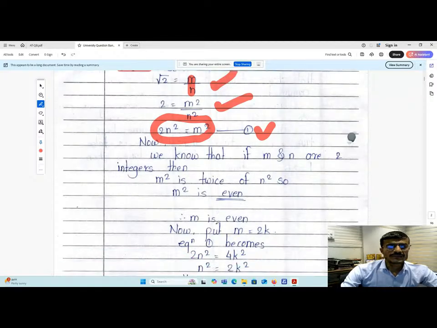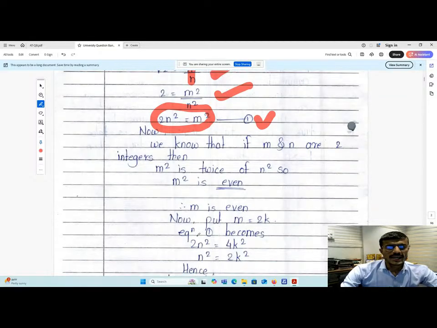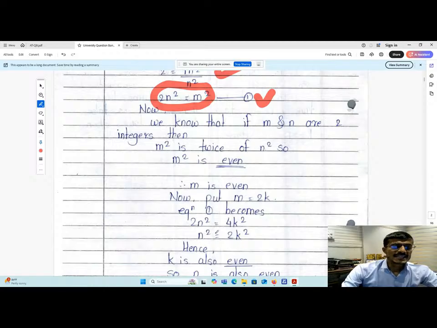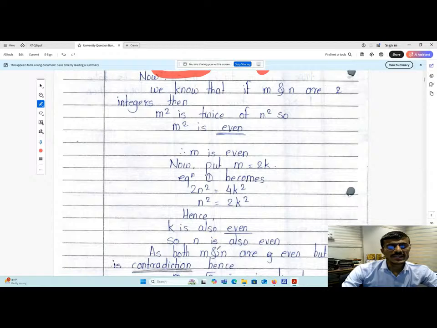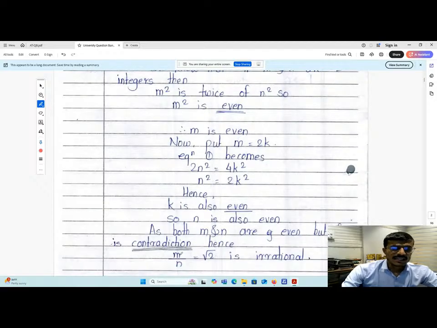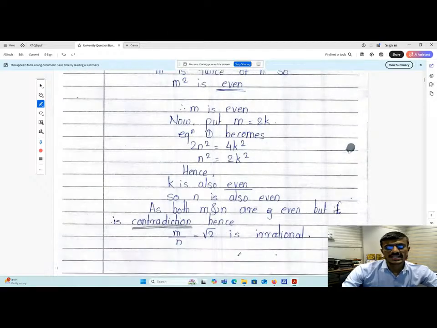So if m is even, now put m equals 2k. Yes, correct. Now put m equals 2k, and equation 1 will become twice n square, which is equals to 4 times k square. It will give you n square equals twice k square. Hence, k is also even. So n is also even, as both m and n are even. But if it is a contradiction, then m by n equals root 2 is irrational.